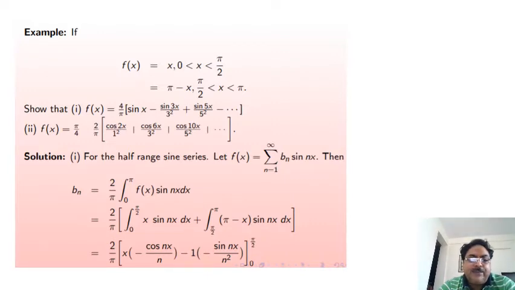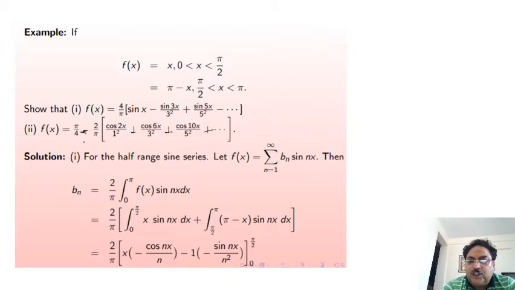And the second is f of x is equal to pi by 4 minus 2 by pi into (cos 2x upon 1 square plus cos 6x upon 3 square plus cos 10x upon 5 square and so on). Now we solve the first part for the half range series.